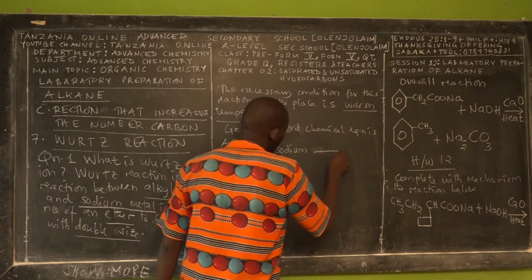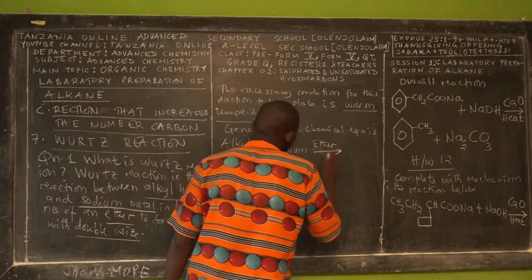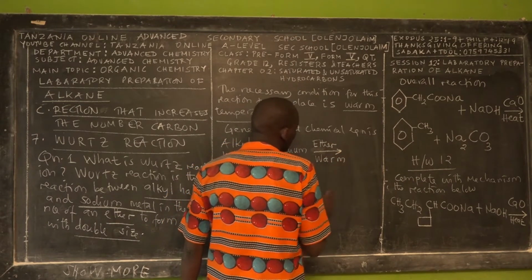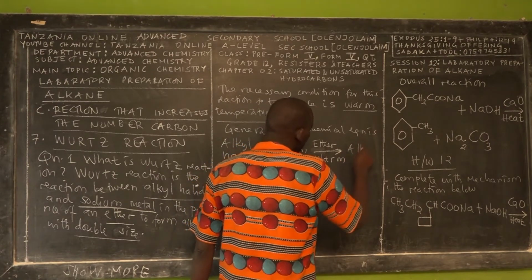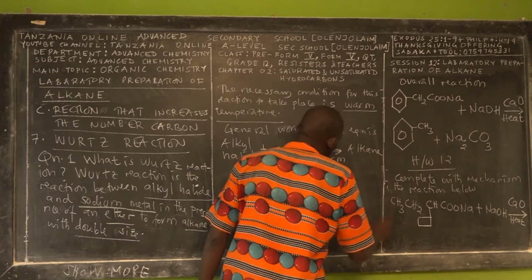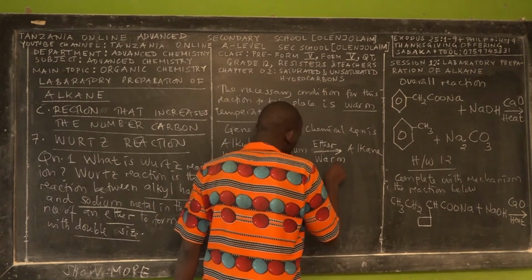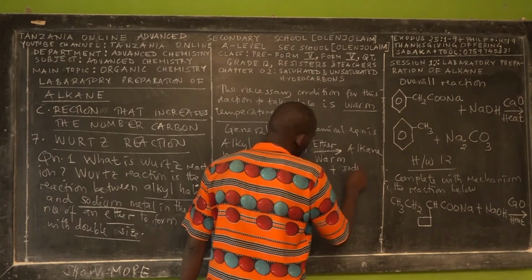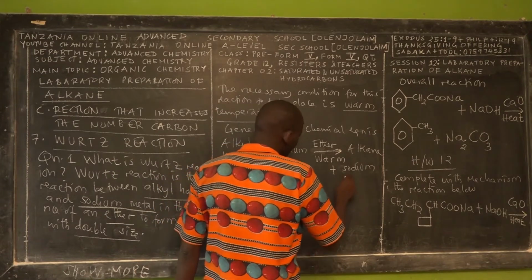The solvent is dry ether, and the condition should be warm. Then the product will be the double-size alkane plus sodium halide.